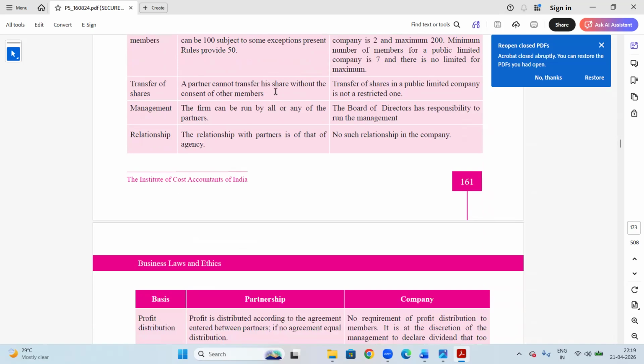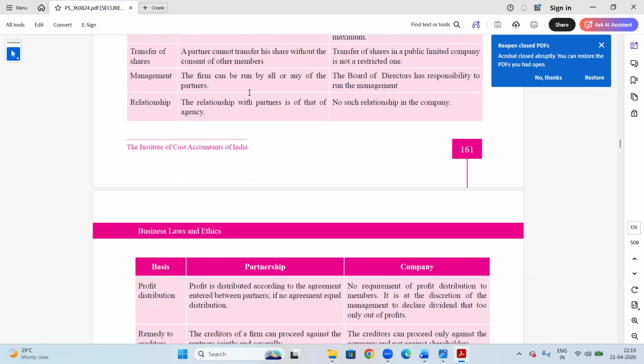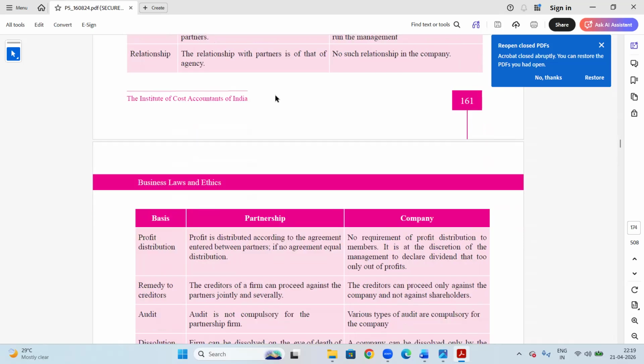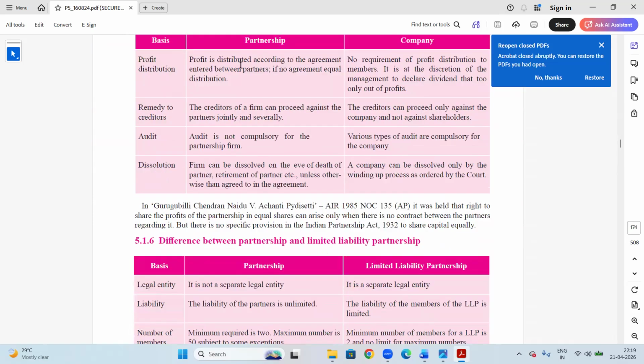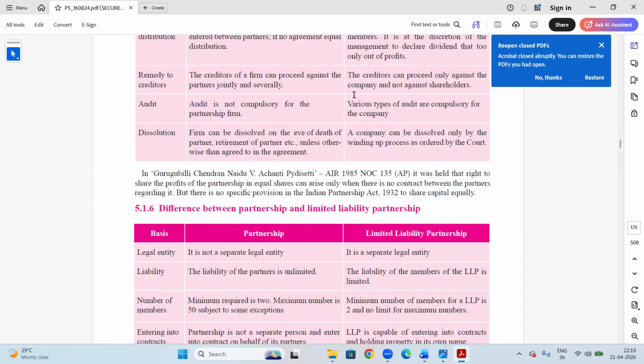A partner cannot transfer his share without the consent of all partners in case of a partnership. Transfer of shares in a public limited company is not restricted. The firm can be run by all or any of the partners. The board of directors is responsible in case of a company. The relationship among partners is that of an agency; no such relationship in case of a company. The profit is distributed according to the agreement between partners. If no agreement, equal distribution. There is no requirement of profit distribution to members in a company. It is at the discretion of the management to declare dividend, and that too only out of profits.